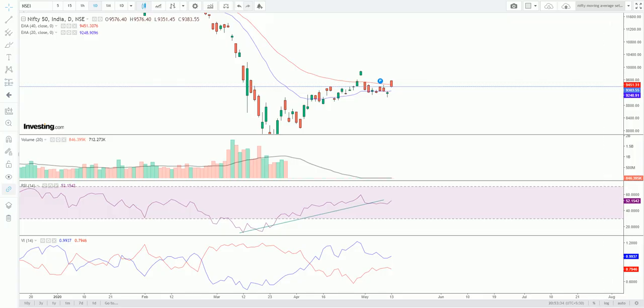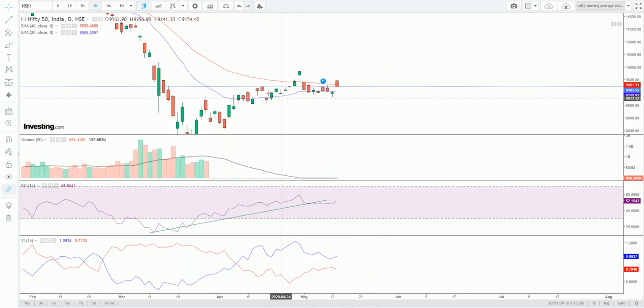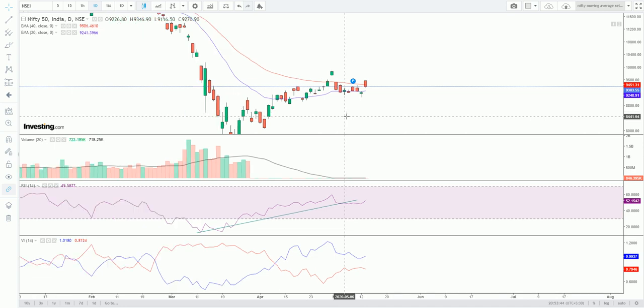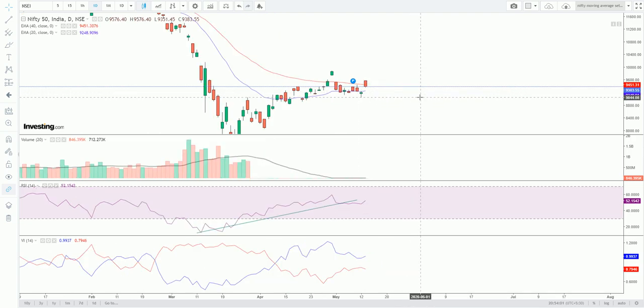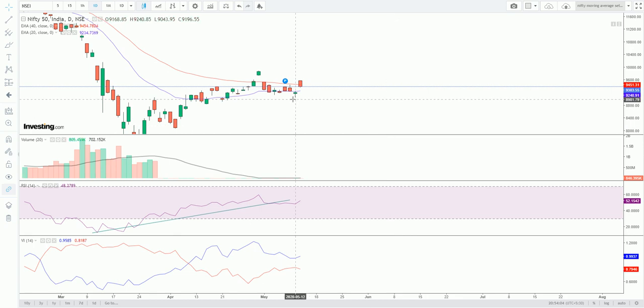The first setup is the EMA setup, where the moving average both 20 period and 40 period. As we discussed last Sunday that Nifty will be in a consolidation mode, and we can see that it is trading between EMA 20 and EMA 40. It has not even crossed EMA 20, because this candle is touching that even after a big gap down, this candle touched this EMA, that is EMA 20. So that means it is not broken.